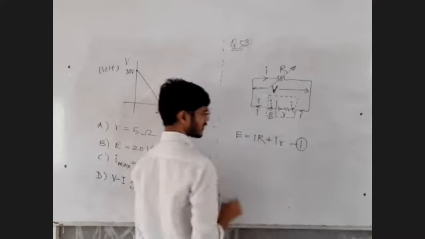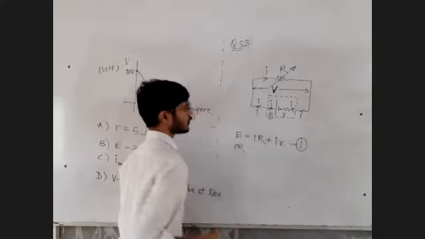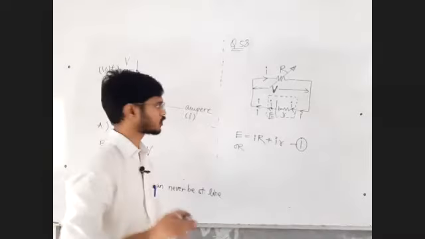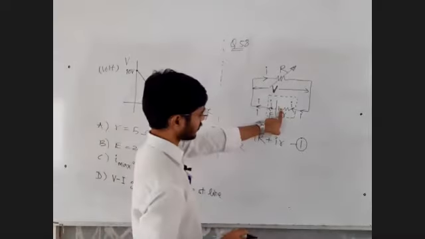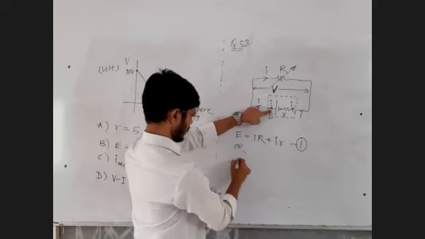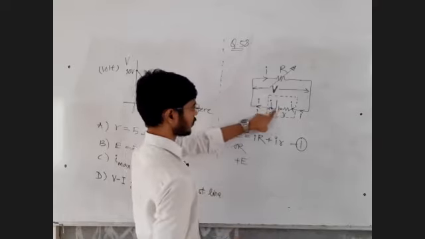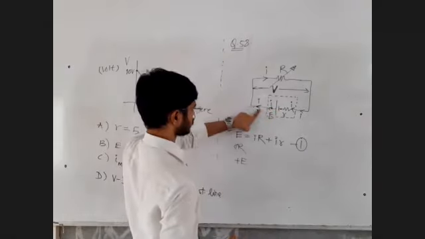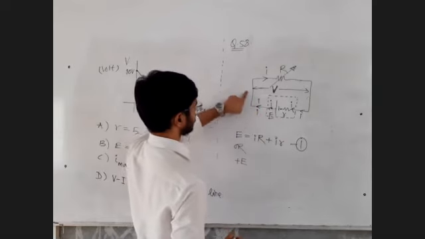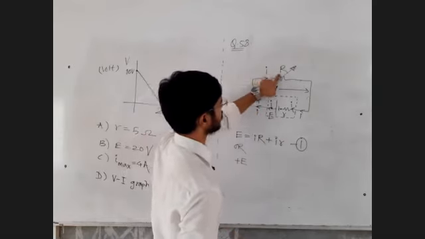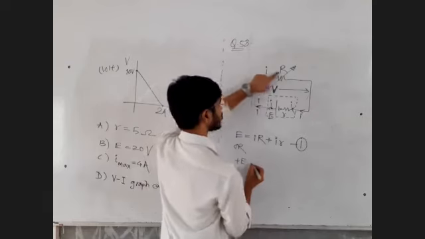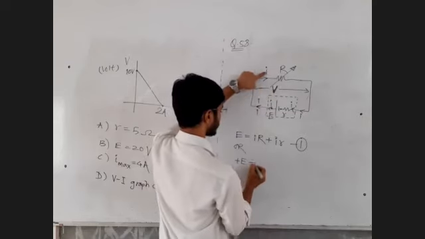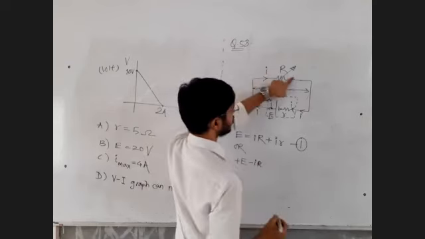I could write this directly, or let me show you Kirchhoff's voltage law. I started at this point. Negative to positive, EMF is positive. I went like this, like this, like this. In the direction of current, voltage is negative. So minus Ir. I went to this point.